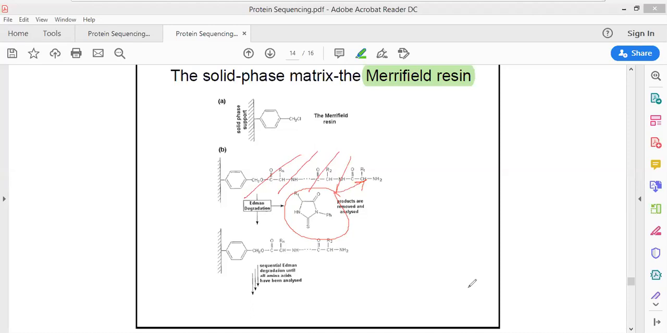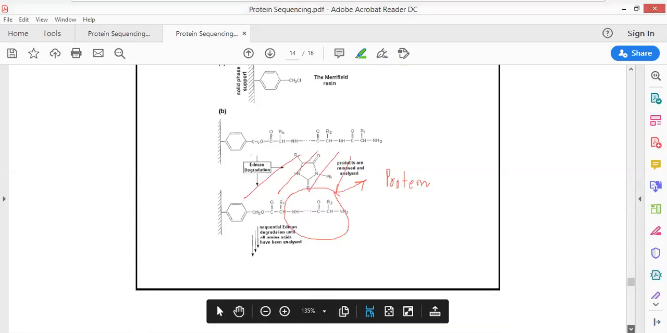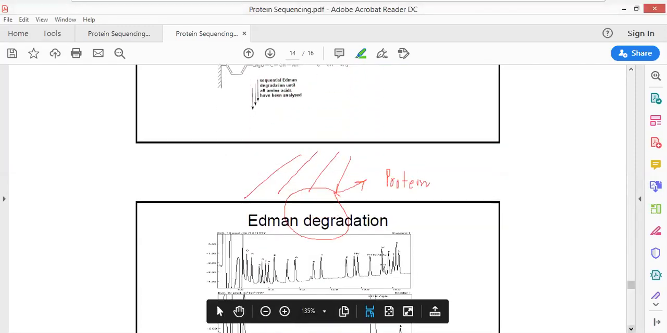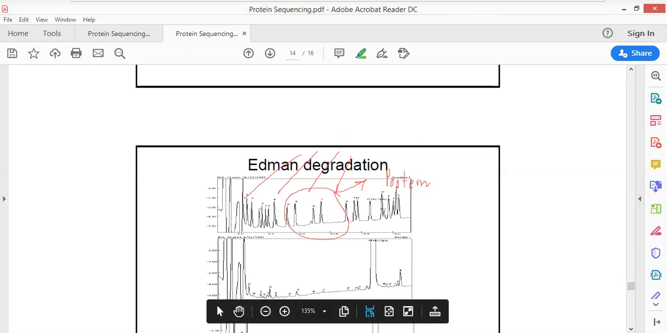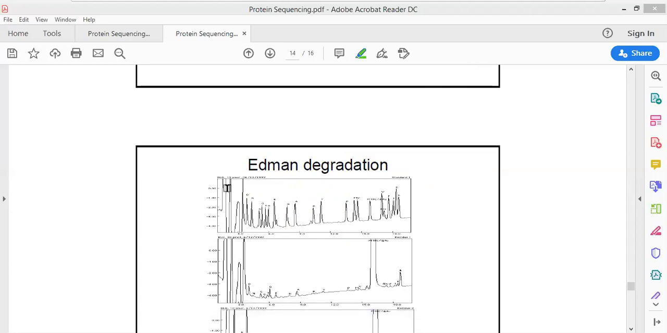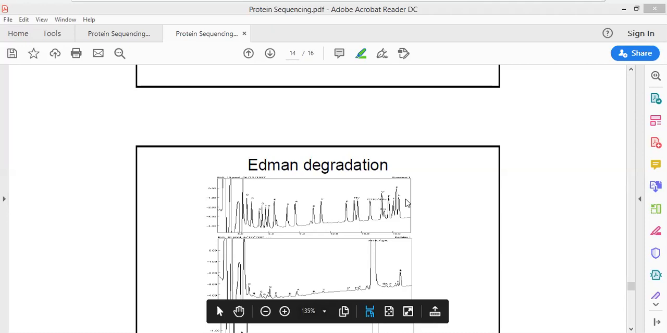What do you mean by Merrifield? See, Merrifield is the name of a scientist. This is just the name of the scientist who developed this particular resin to which the protein has been bound. Once this protein has been bound, it can be effectively degraded with the help of the Edman degradation method, so that you can identify which is the first amino acid to be cleaved, which is the second, which is the third, and so on. And then this is the graph that is obtained after the Edman degradation method. Several different types of proteins are identified through this path.